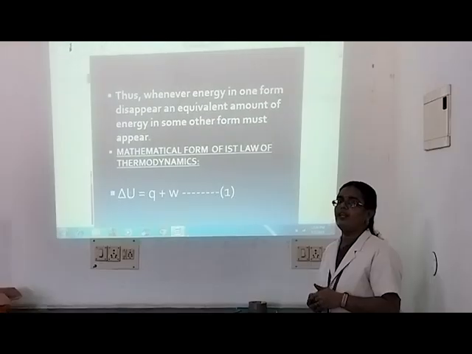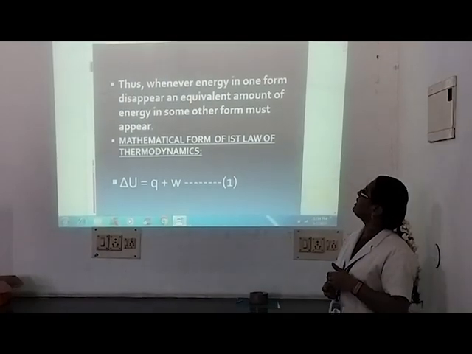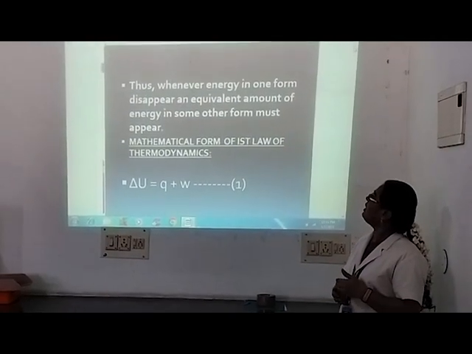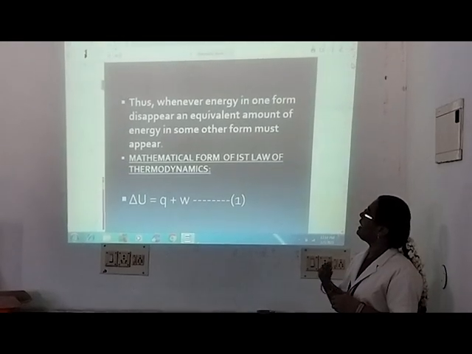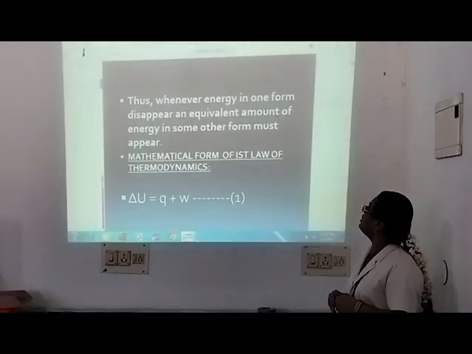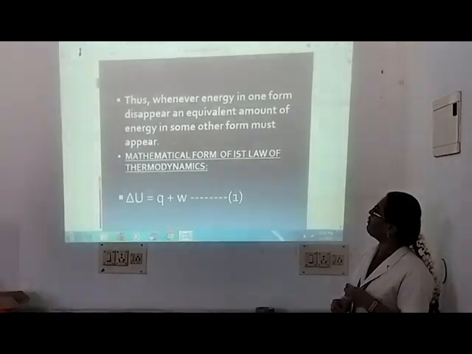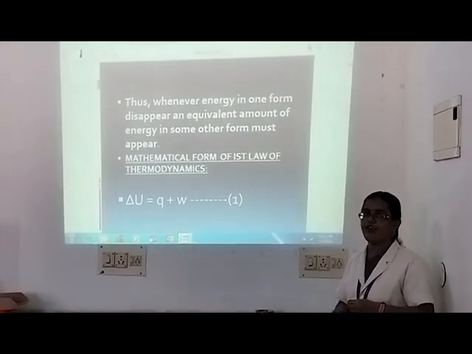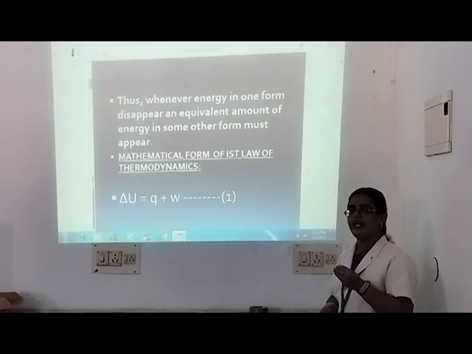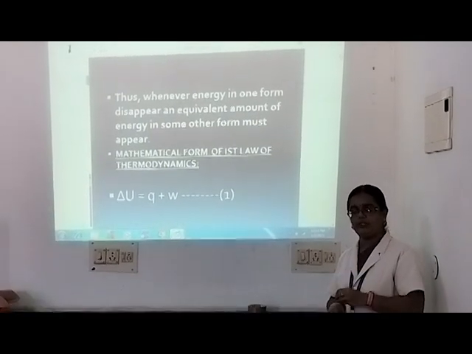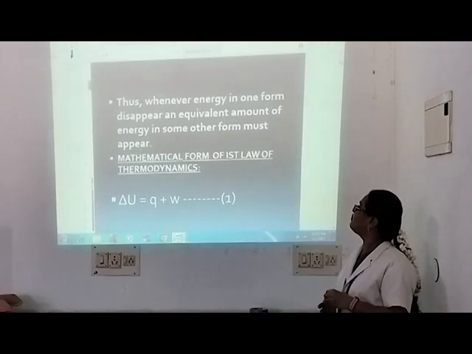So whenever energy is created in one form, it will disappear in an equal amount of energy. For example, whenever energy in one form disappears, an equal amount of energy in some other form will appear. So energy will neither disappear, nor be destroyed, nor be created.